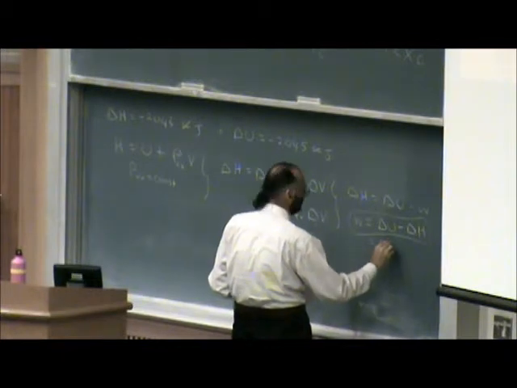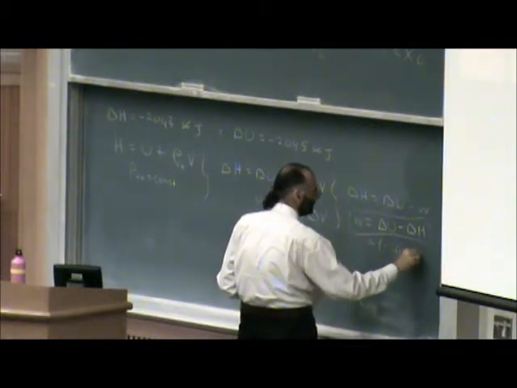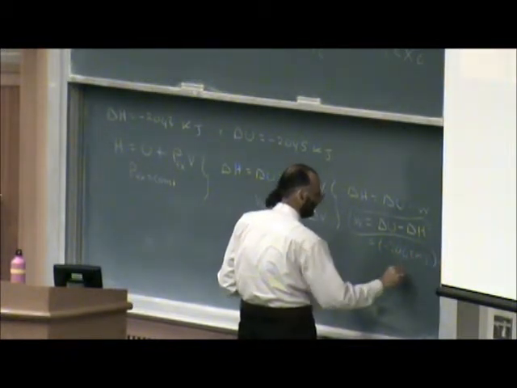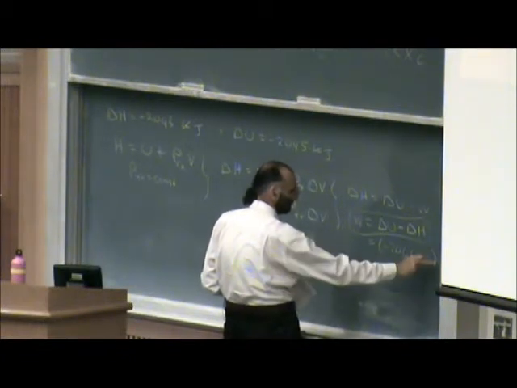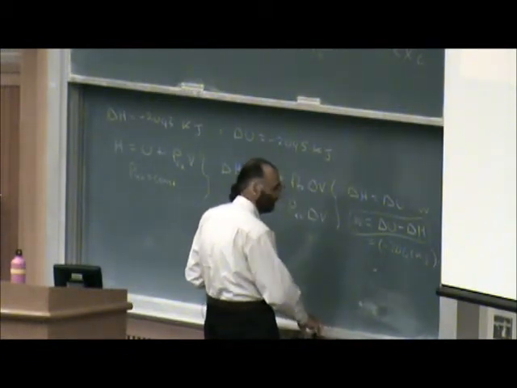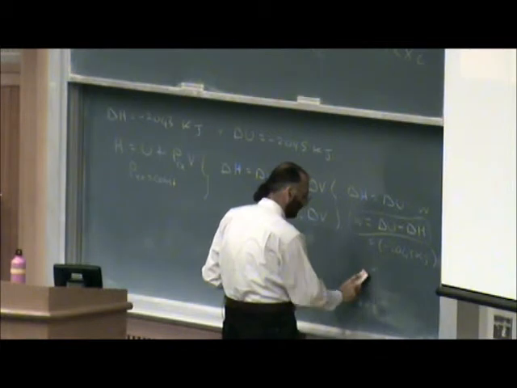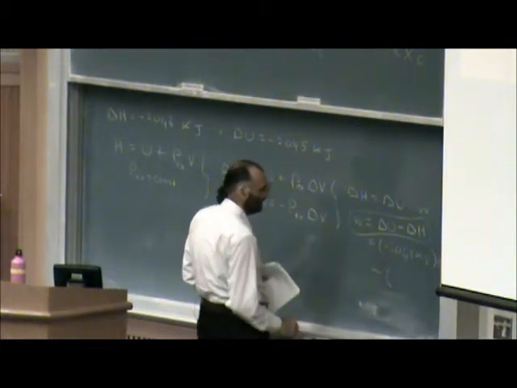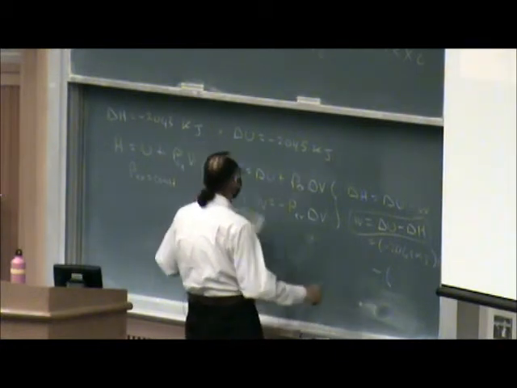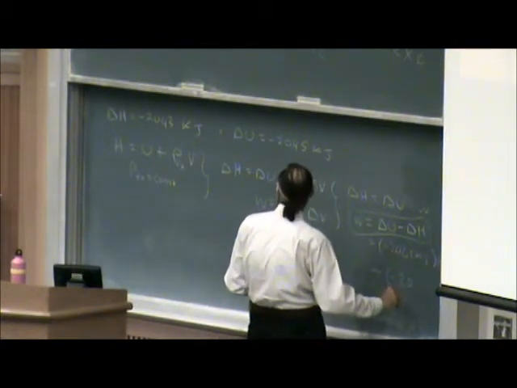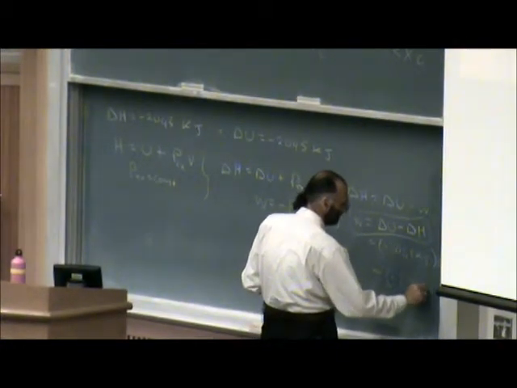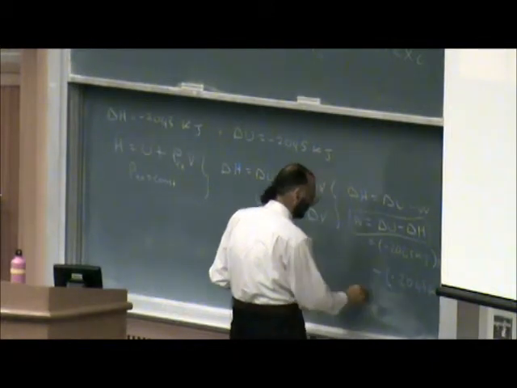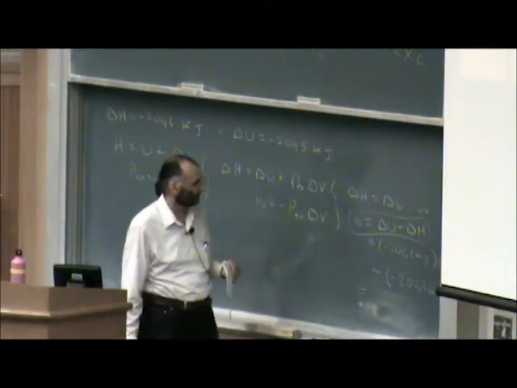Delta U is minus 2044 kilojoules, minus delta H, which is minus 2043. You don't need parentheses there, or you will probably make a mistake.